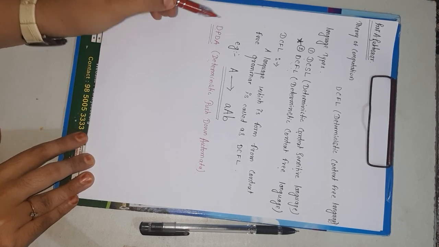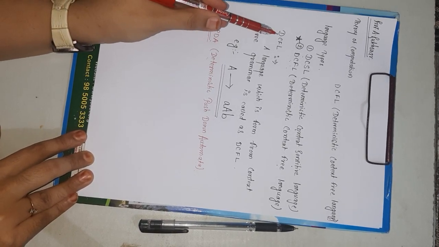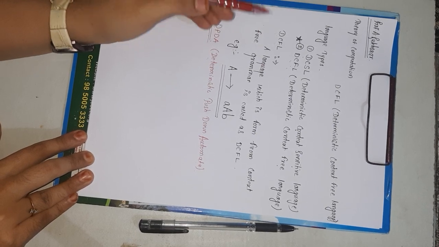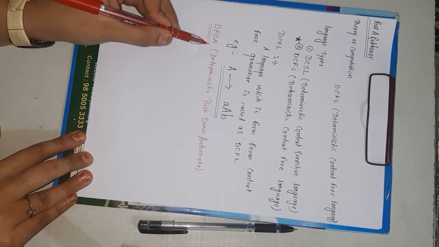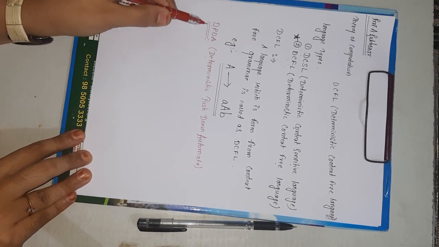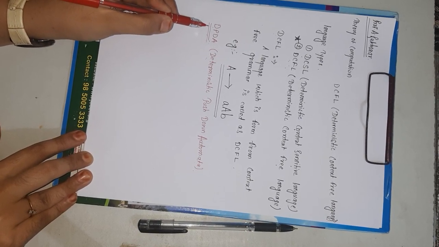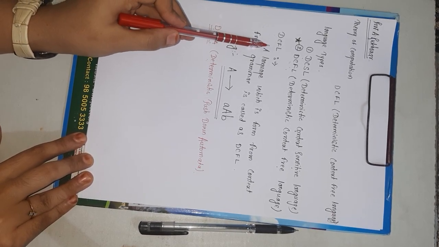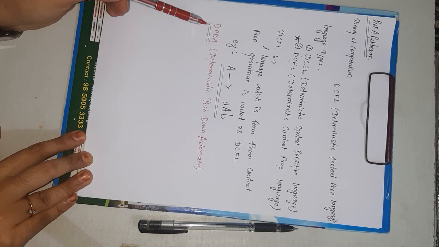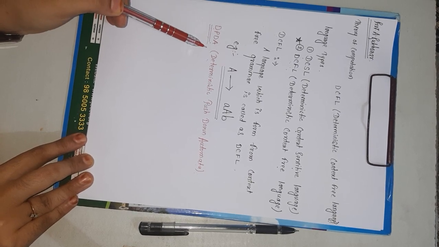I am repeating: what is DCFL? A language is DCFL if it is accepted by a deterministic push down automata, or if for that language we can make a DPDA. So indirectly, if I want to solve a problem based on DCFL, we are solving a problem of deterministic push down automata.